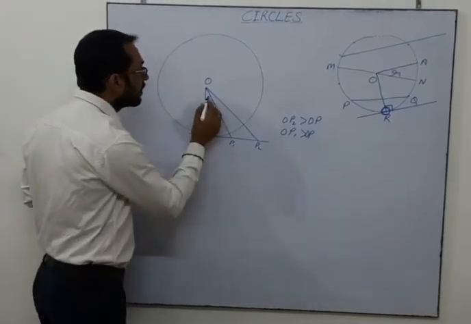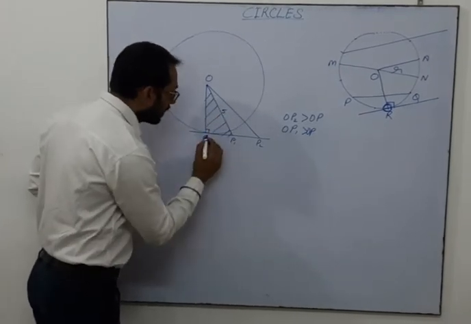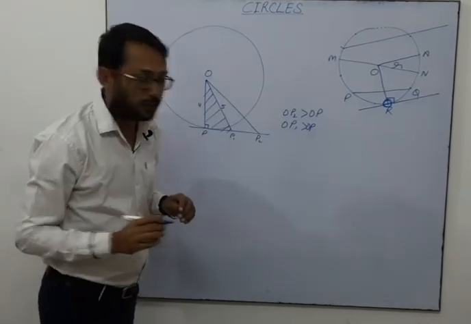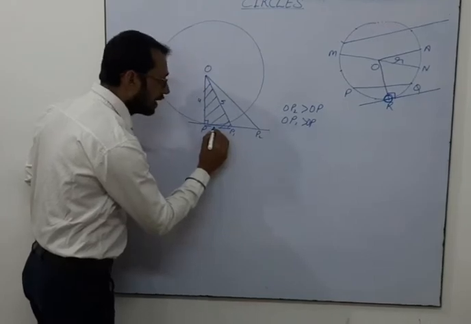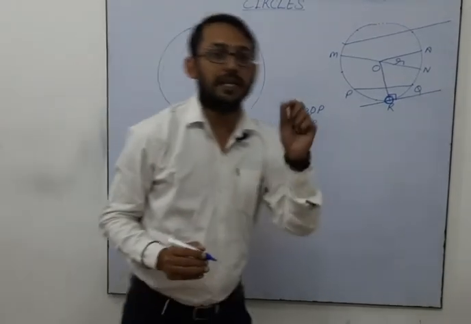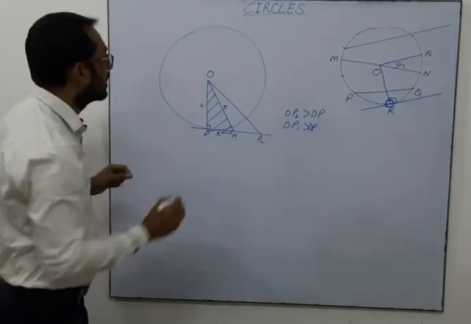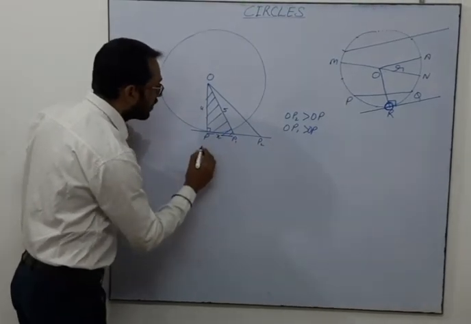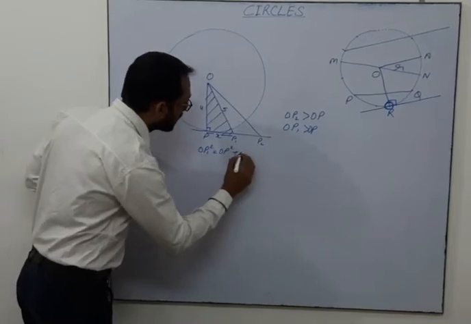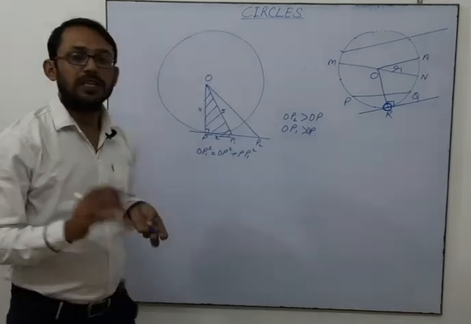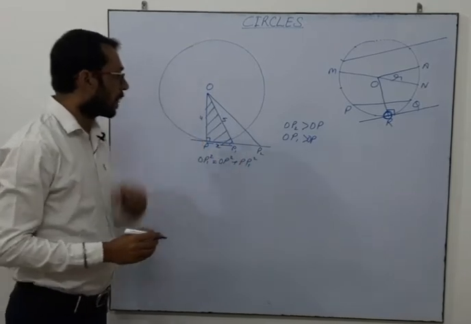Likewise, one more thing we must think about. In this particular triangle, suppose we have been given that this is 5 and this length is 4, that is the radius is 4, and we want to calculate the length of the tangent. I am saying it x, and using the Pythagoras theorem we can calculate the value of x. So Pythagoras theorem says that OP1 square equals OP square plus PP1 square. Hypotenuse square equals perpendicular square plus base square.